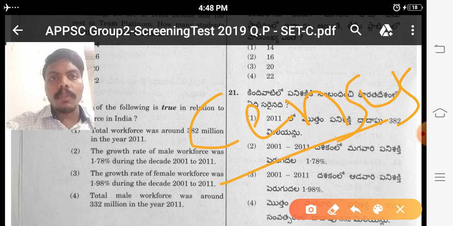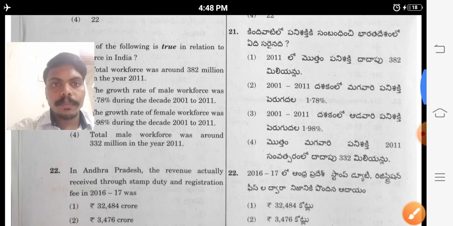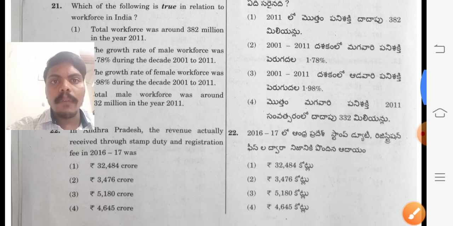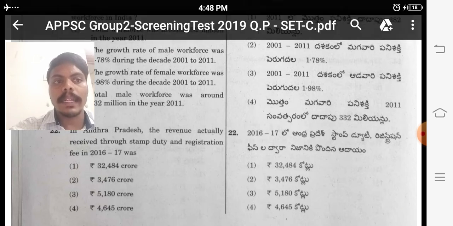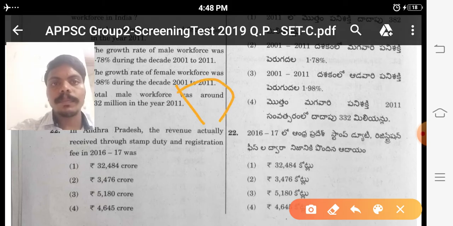In 150 minutes, you have to answer more questions. Don't think about difficult questions. Don't get stuck on that one. Next one: the Andhra Pradesh revenue actually received through stamp duty and registration fee in 2016-17. This is also a difficult question.